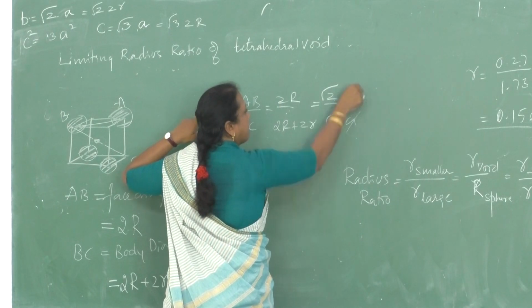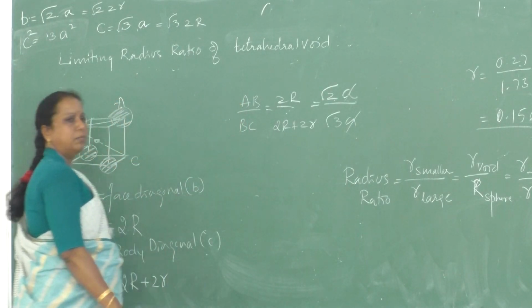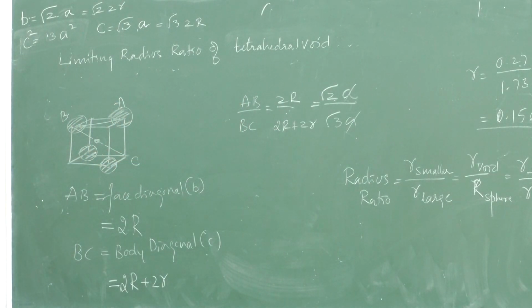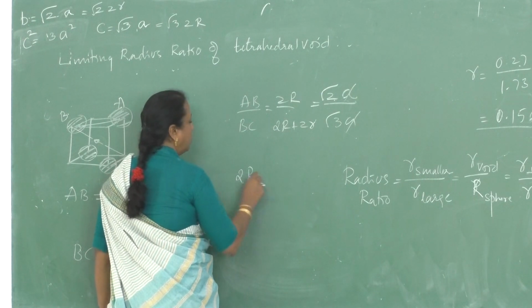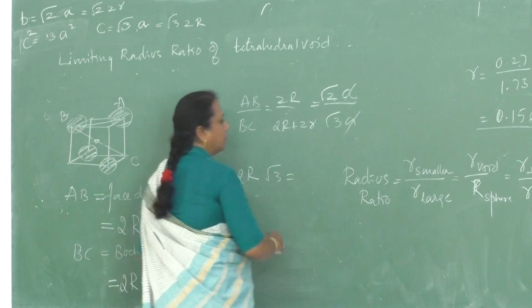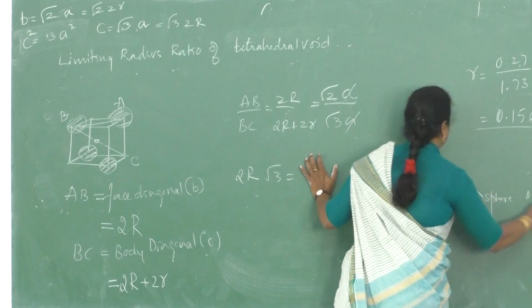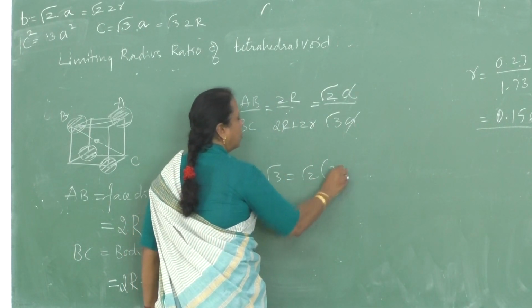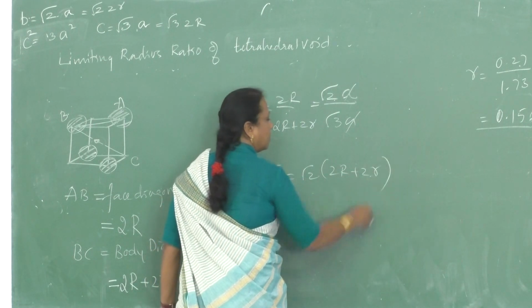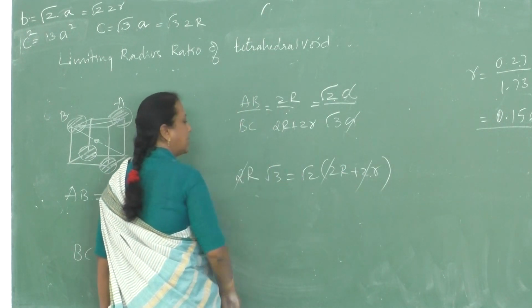Okay, a and a cancel. Simplify. 2R by 2 capital R into √3 is equal to √2 into 2R plus 2 small r. Take 2 common, it cancels.